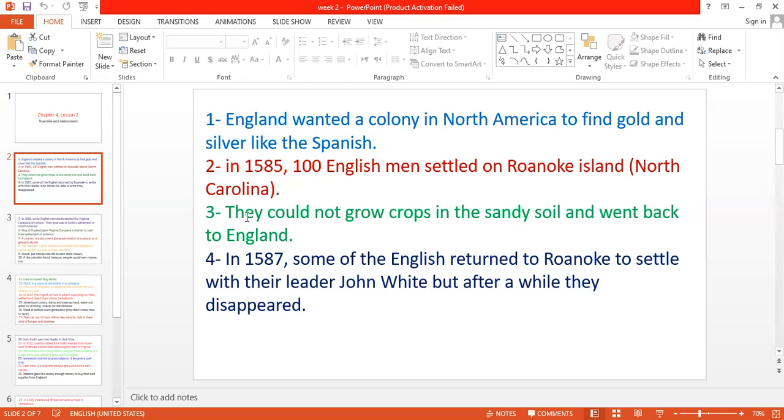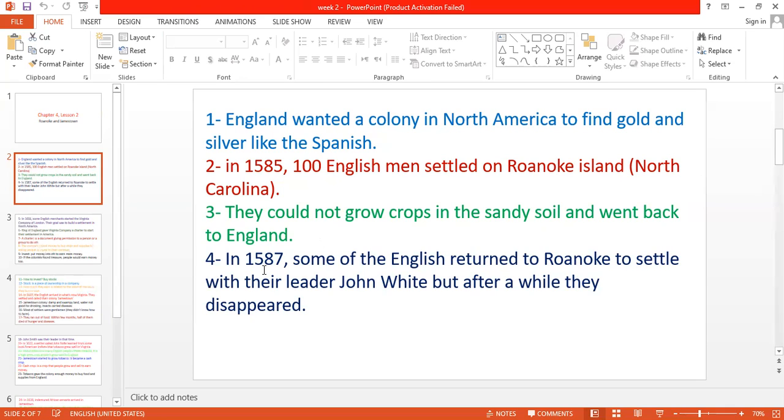And when those English people arrived on Roanoke Island, they couldn't grow crops, because the soil is sandy soil. So they couldn't grow crops. And what happened? They went back to England. All of our lesson today is just like a story, okay?